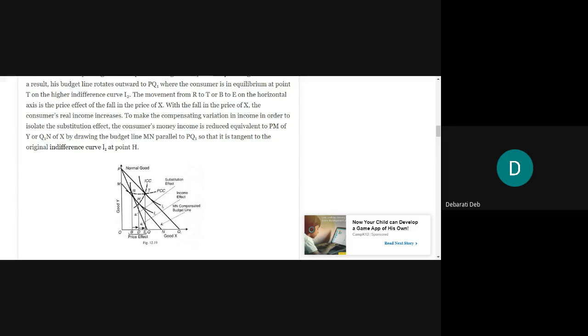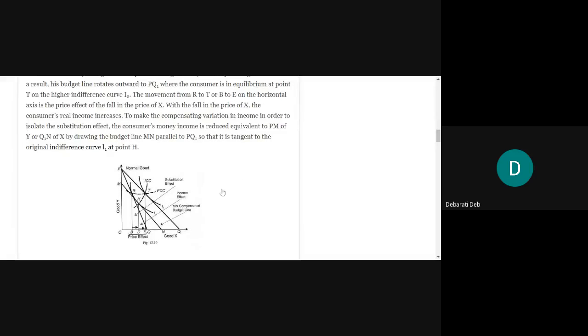The movement from R to T or B to E. We have drawn perpendicular lines from R and T on B and E respectively. So we can say that the movement has occurred either from R to T or from B to E on the horizontal axis.